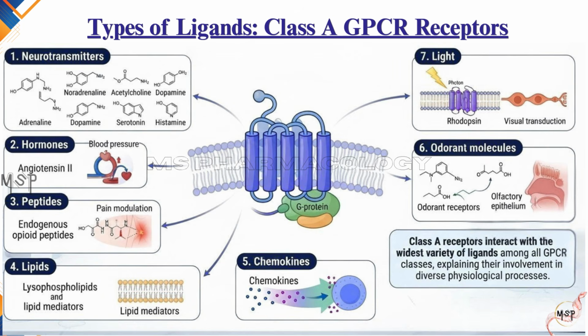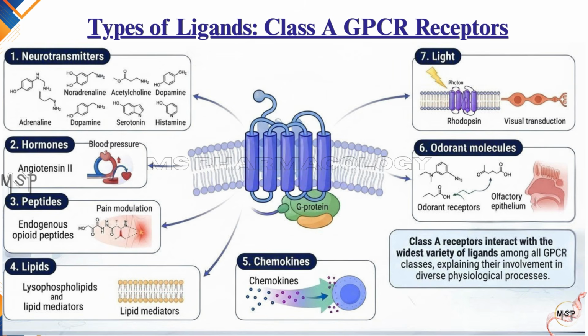Lipids, including lysophospholipids and other lipid mediators. Chemokines, which regulate immune cell migration, odorant molecules detected by olfactory receptors, and light, detected by rhodopsin in the retina. This remarkable diversity of ligands explains why Class A receptors are involved in so many physiological processes.